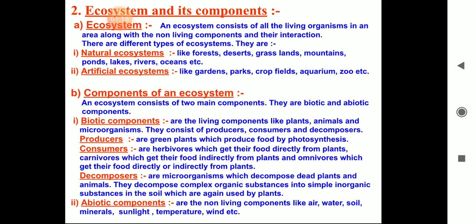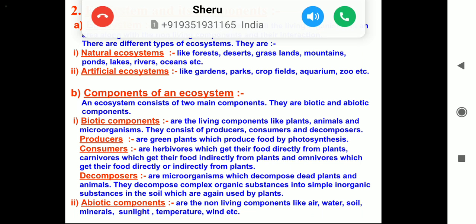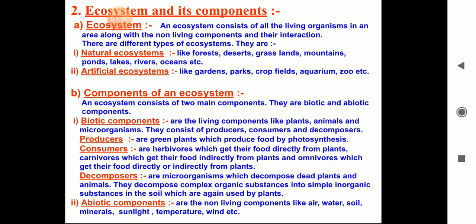Now, what is an ecosystem? An ecosystem consists of living organisms in an area which are interacting with the non-living components. There are different types of ecosystem. Some are natural, some are artificial. Natural ecosystem examples are forest, desert, grassland, mountains, ponds, lakes, rivers, oceans. Artificial ecosystems are gardens, parks, crop fields, aquarium, zoo.